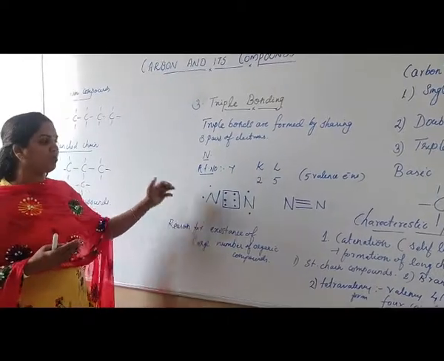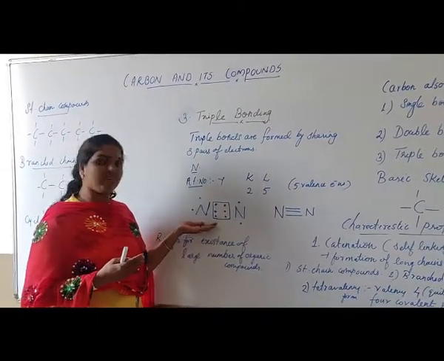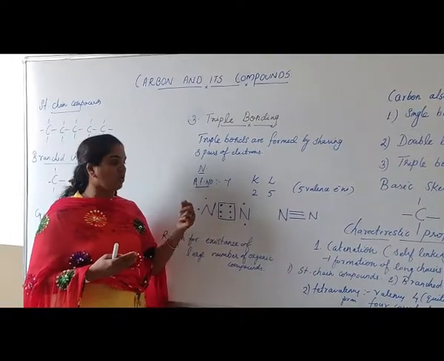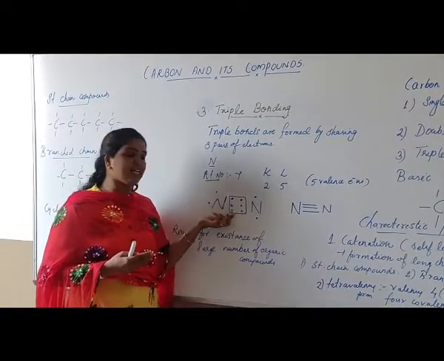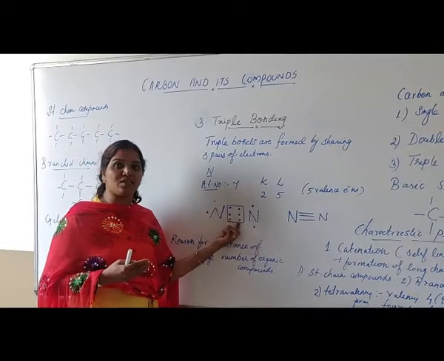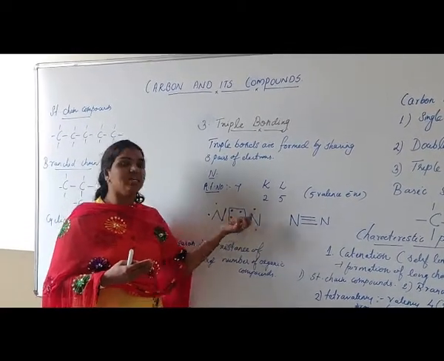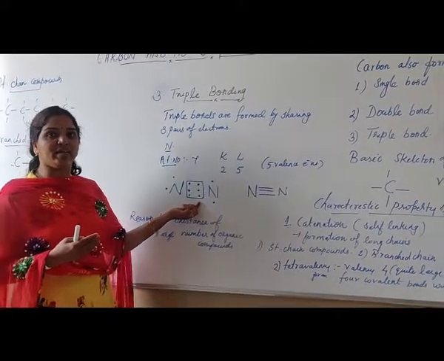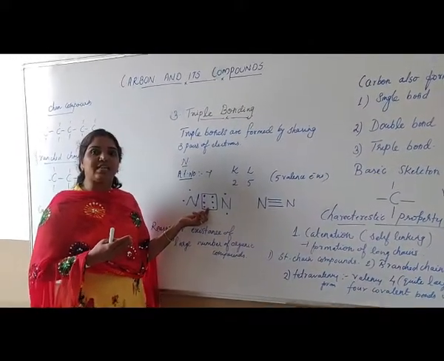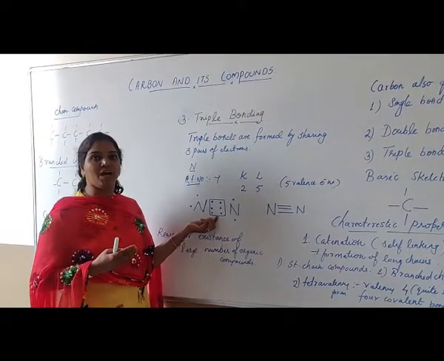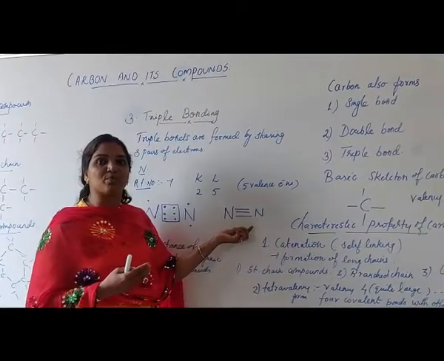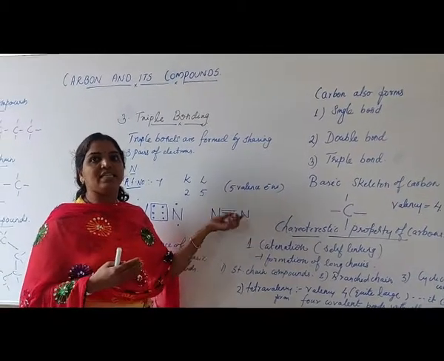So how is the triple bond forming in the case of the nitrogen atom? Each nitrogen atom shares 3 electrons in the center and forms an N triple bond N. How many total electrons are shared in between? There are 6 electrons shared between the nitrogen atoms, and hence they form the N triple bond N.